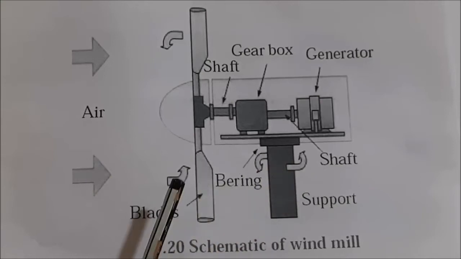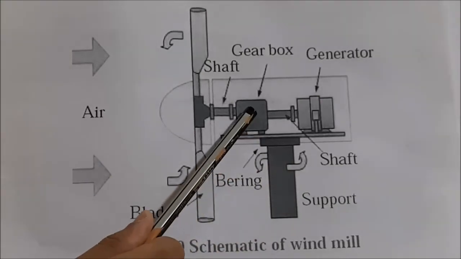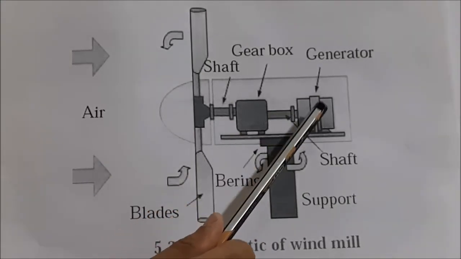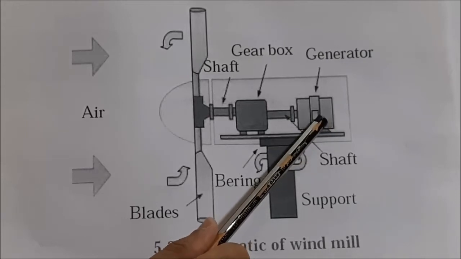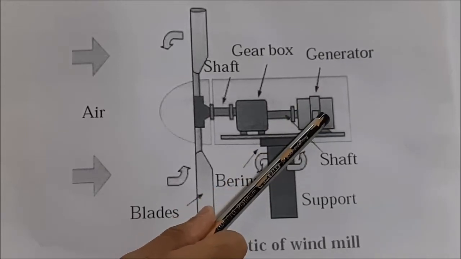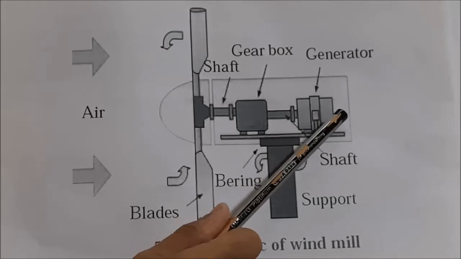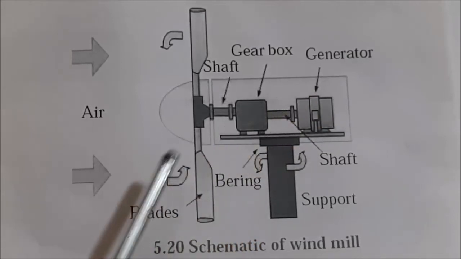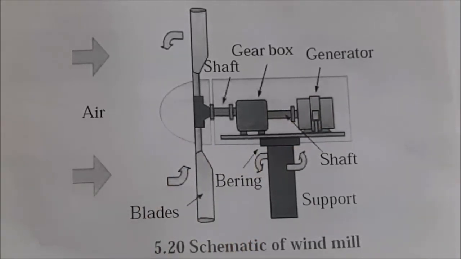And through this we can see that with the help of this gearbox and generator, electricity is generated, and we use this electricity to perform various activities. But this windmill also has 2 benefits.